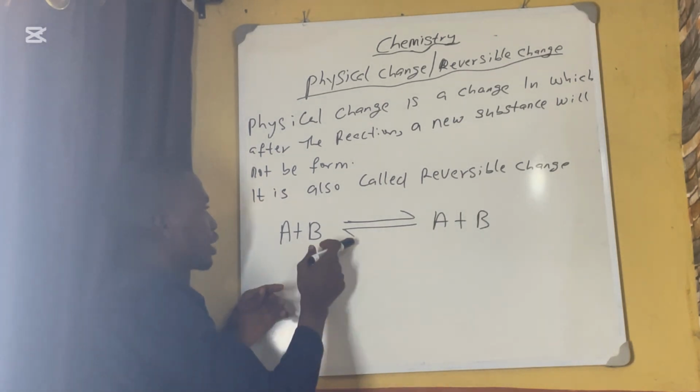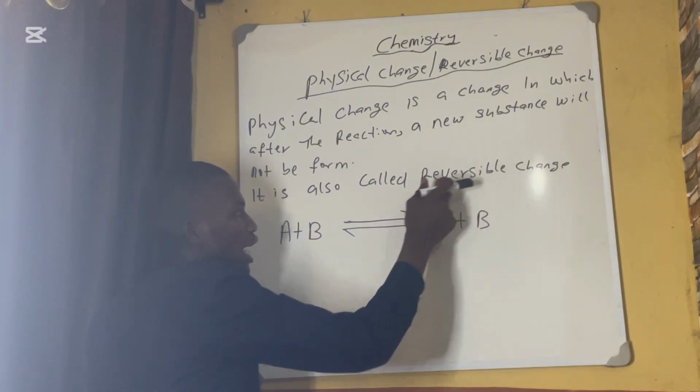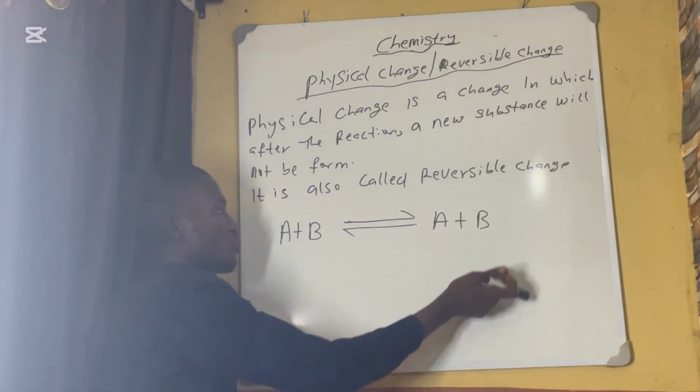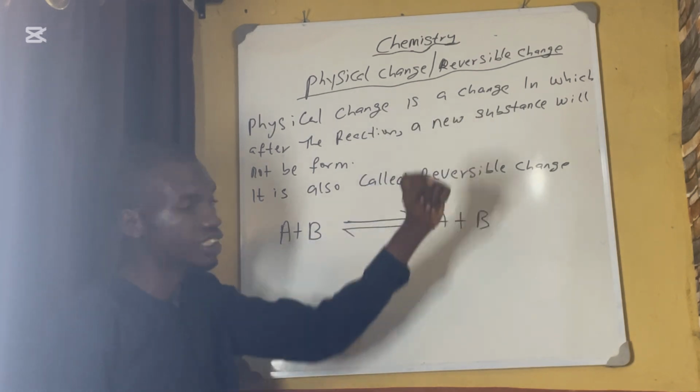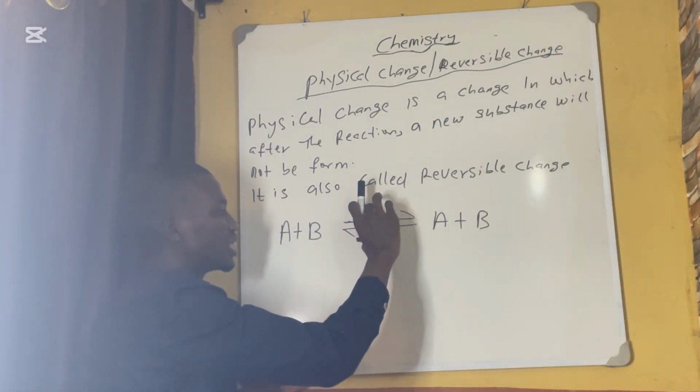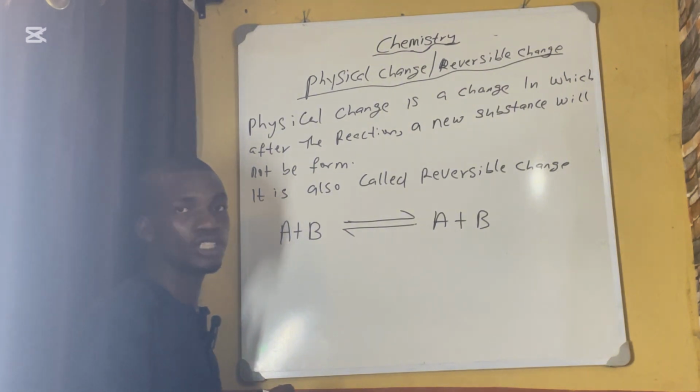You understand? After the whole reaction, nothing will be formed at the product, and the product can be converted back to the reactant. It is called physical change or reversible change. This is the sign of reversible change or reversible reaction.